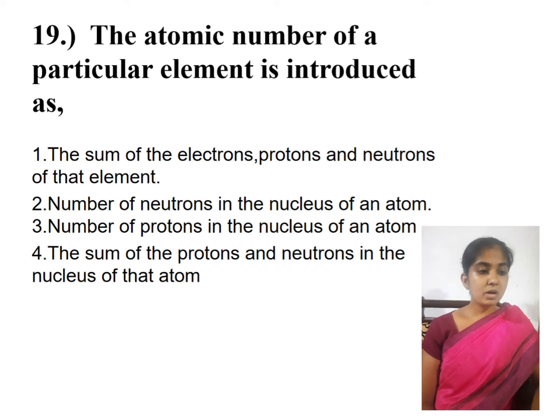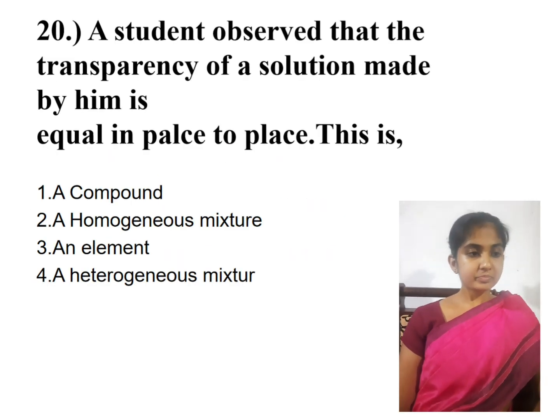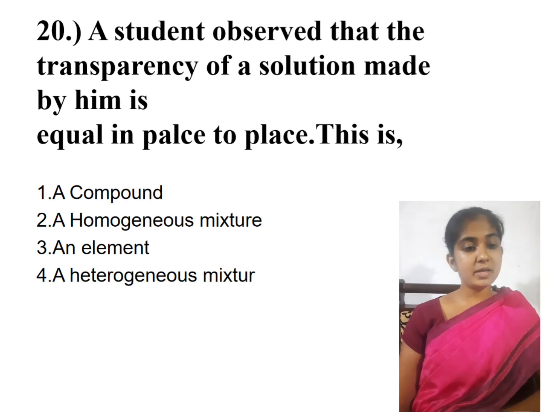The atomic number of a particular element means the number of protons in the atom, so the number of protons in the nucleus of an atom. The third answer. Last question, a student observed that the transparency of a solution made by him is equal from place to place.